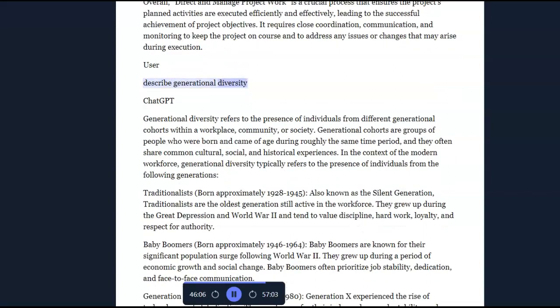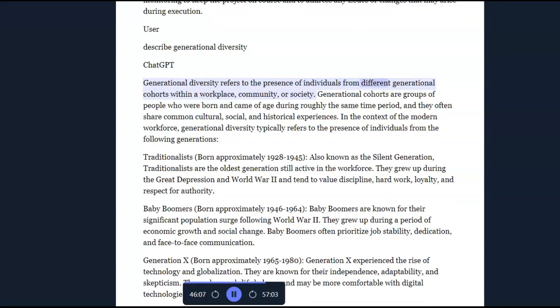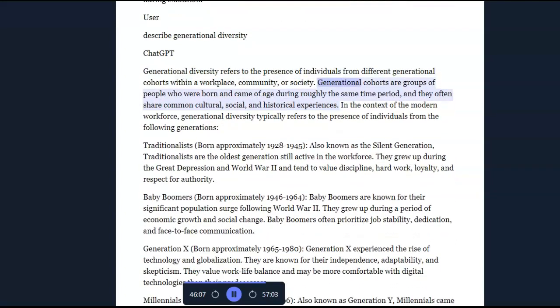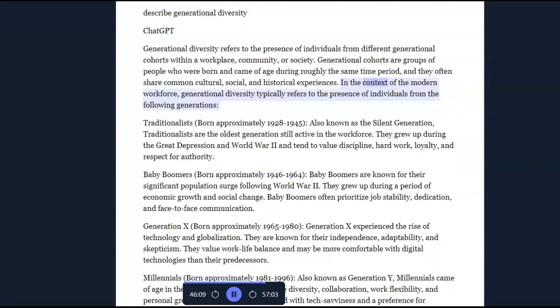User: Describe generational diversity. ChatGPT: Generational diversity refers to the presence of individuals from different generational cohorts within a workplace, community, or society. Generational cohorts are groups of people who were born and came of age during roughly the same time period, and they often share common cultural, social, and historical experiences. In the context of the modern workforce, generational diversity typically refers to the presence of individuals from the following generations.